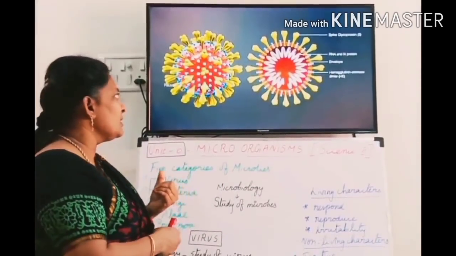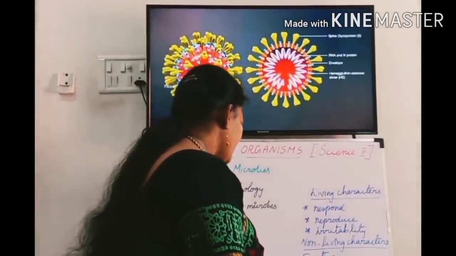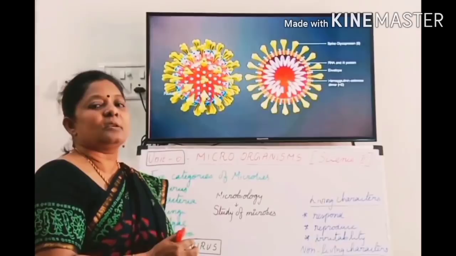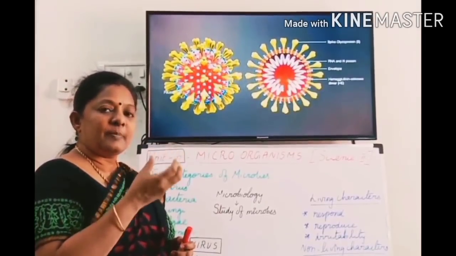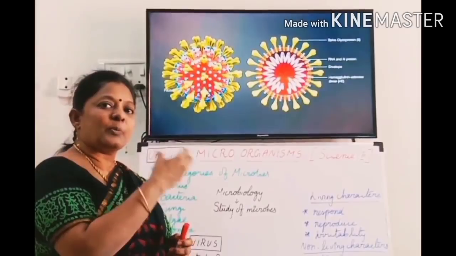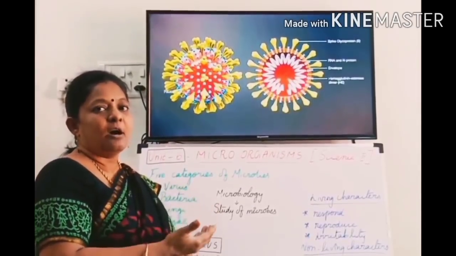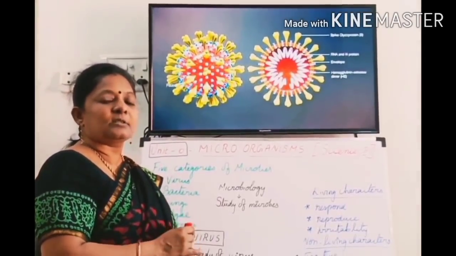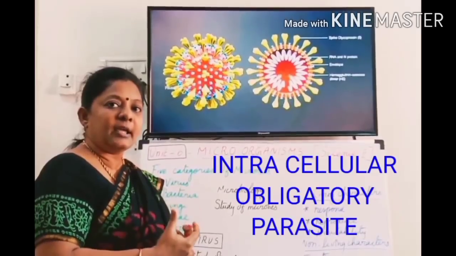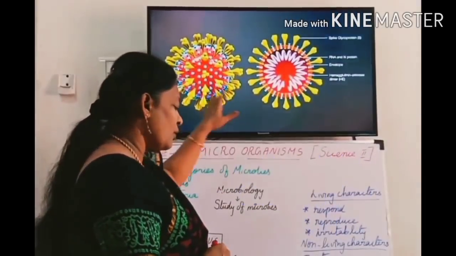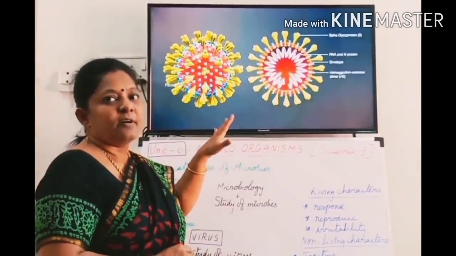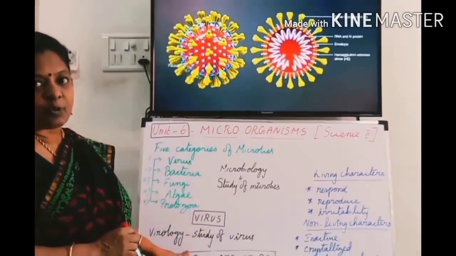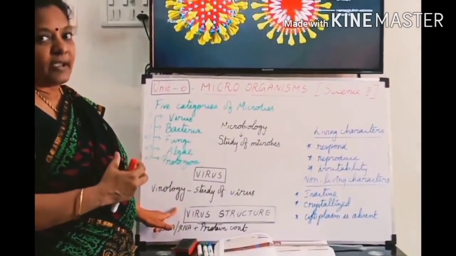And it is also called an intracellular parasite. Why is it called an intracellular parasite? It will be active inside the protoplasm of other living cells like bacteria or human beings, or it may attack even plants also. So that's why it is called an intracellular obligatory parasite. Okay, so now you know about the general characteristic features of virus. And studying about virus is called virology. What is virology? Studying about virus.